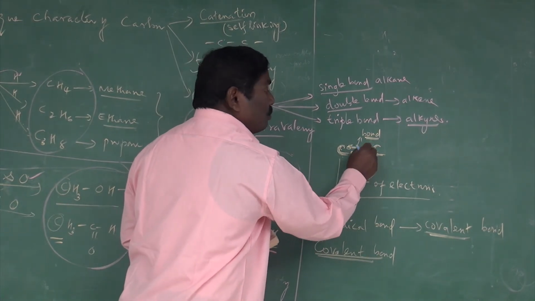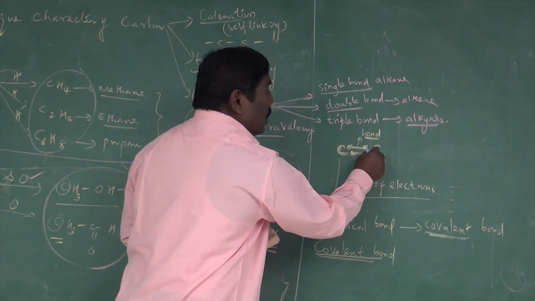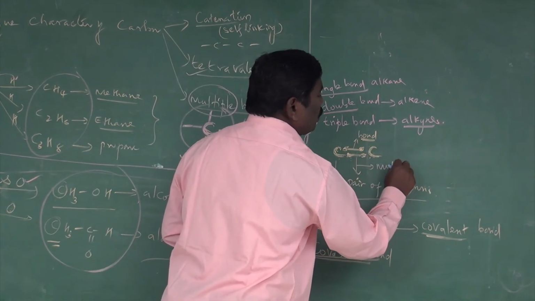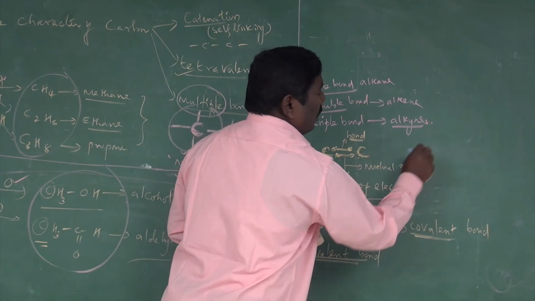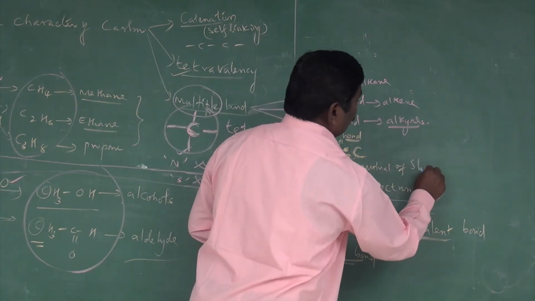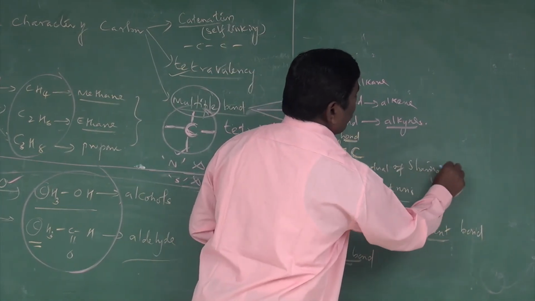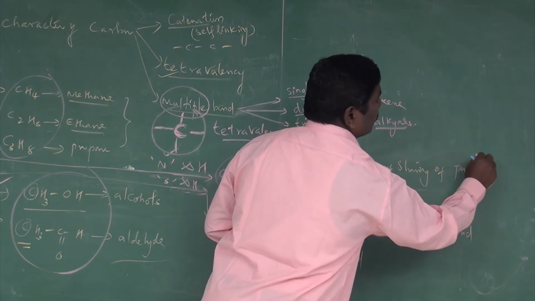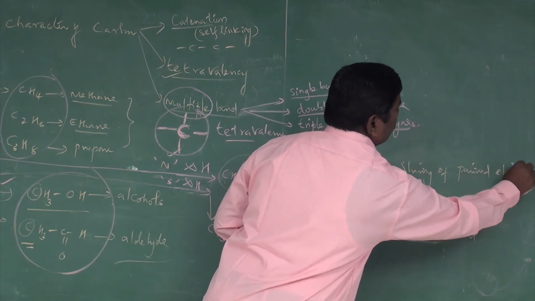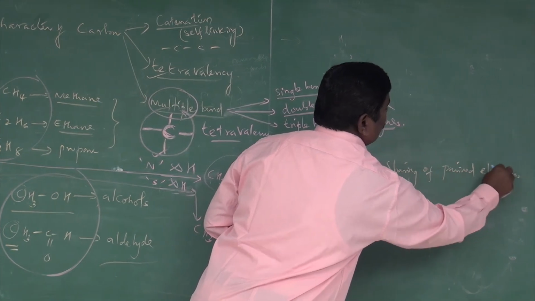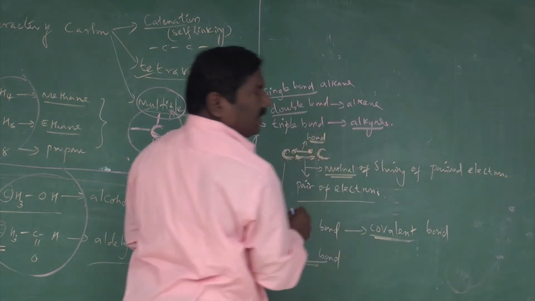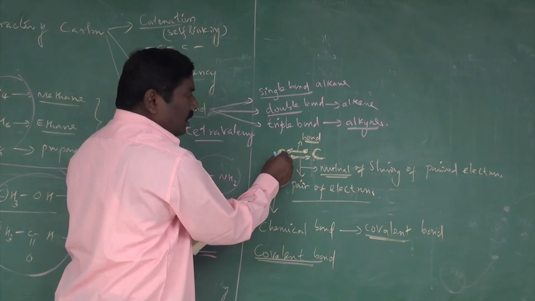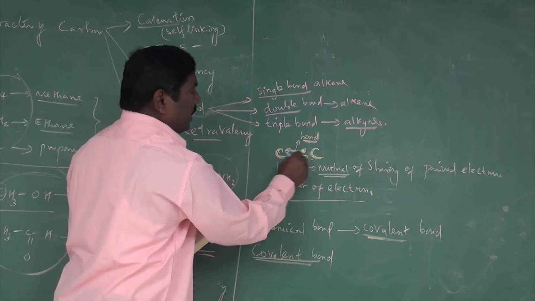This bond is because of mutual sharing of paired electrons. Mutual sharing means one carbon gives one electron to this atom, and this carbon gives one electron to that atom, to make a bond.